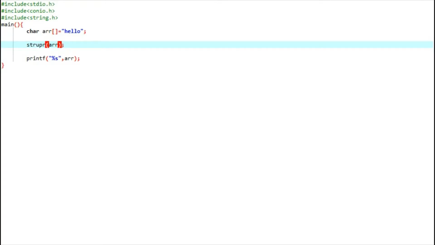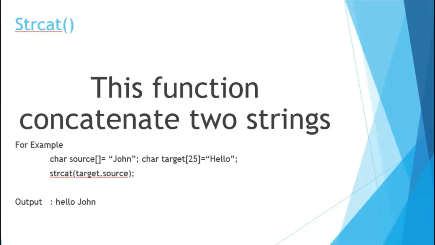Now let's practice the concatenate function. The concatenate function will concatenate two strings and print the result. Now let's do the practical here.